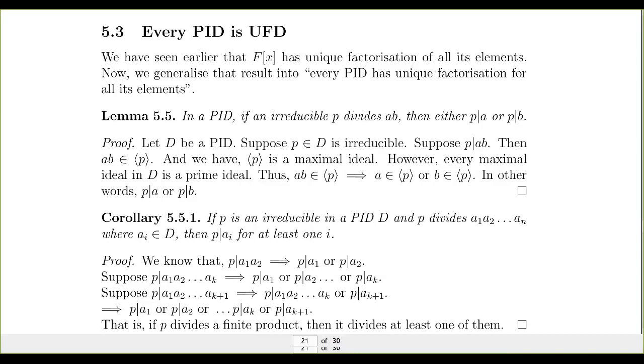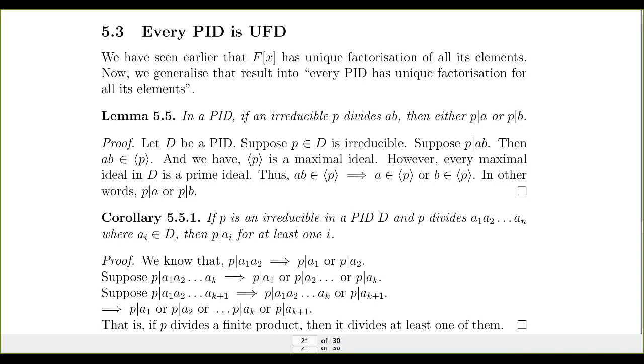So we are giving another name to the irreducibles. Every irreducible will be a non-unit element, and a unit element, or an element with a multiplicative inverse, will never be an irreducible. Okay, never be a prime.